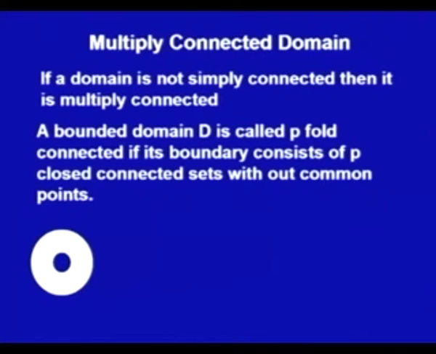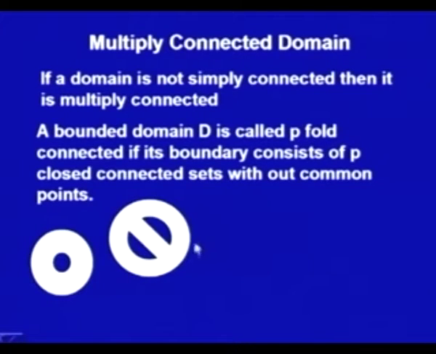Why? Because in this domain we have two boundaries. One is this outer boundary and another is this inner boundary. The points on these boundaries are these points and those points. So, the sets of points on the two boundaries are disjoint. So, this domain has two disjoint boundaries, that is, the boundary consists of two sets which are disjoint. So, it is doubly connected.